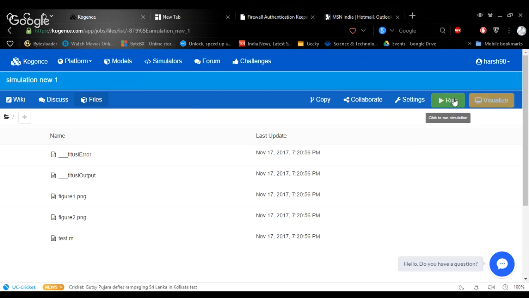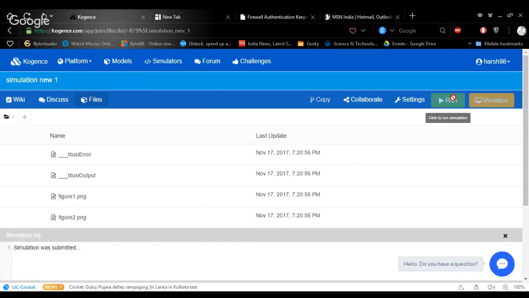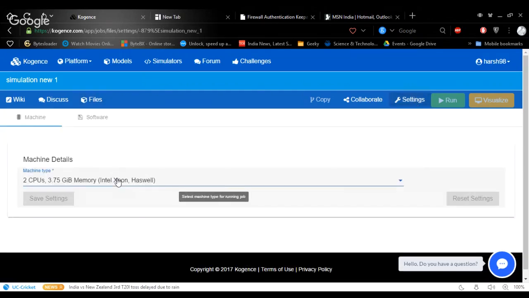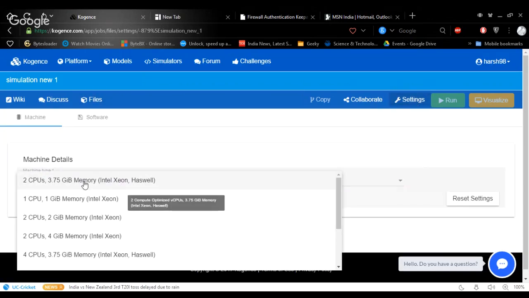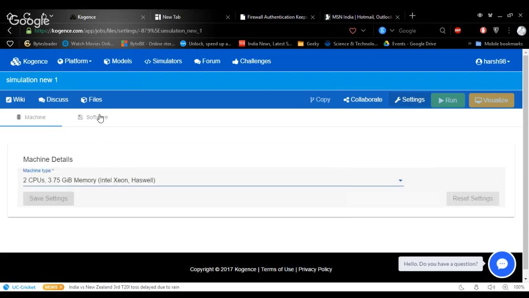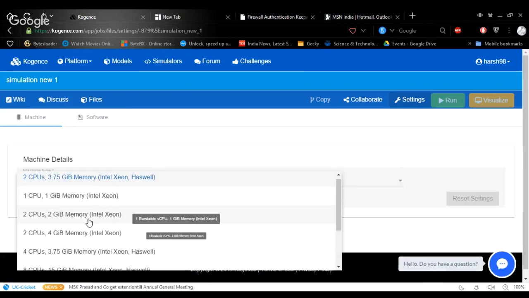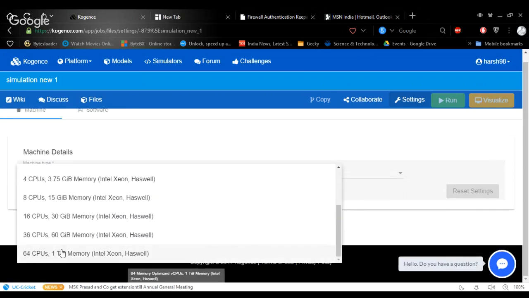Now to visualize a model, I will click run. You can see that the simulation was submitted. Launching simulation in cloud. That means the cloud computing supercomputer has now run the simulation. It's looking for a machine. You can see the machines also. You can change the setting. Right now I select two CPU, 3.75 GB memory. The software I'm using here is Octave. Force input command is force GUI. So you can see we have various large supercomputers which have 1 TB memory also.